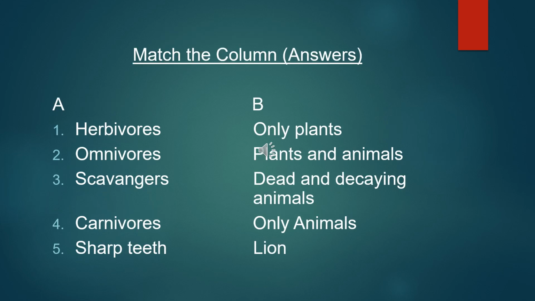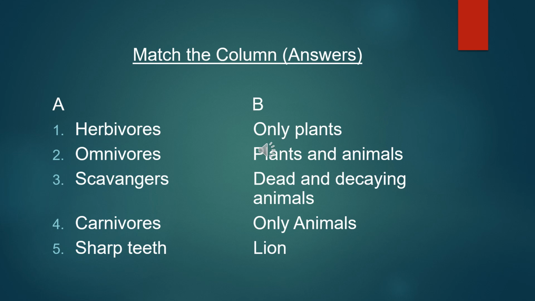Now let's check whether your answers are correct or not. Here are the answers. First is herbivores. Herbivores eat only plants. Next is omnivores. Omnivores are those which eat plants and animals.